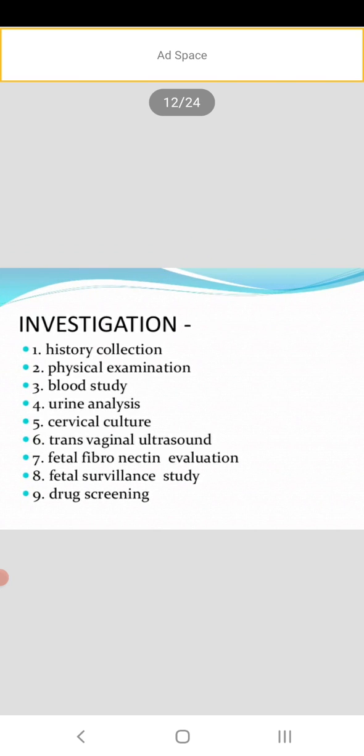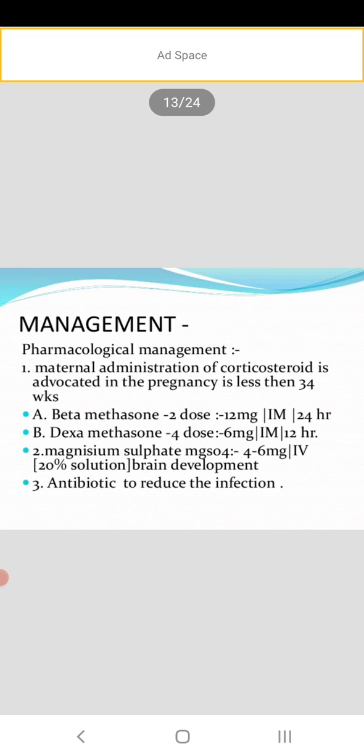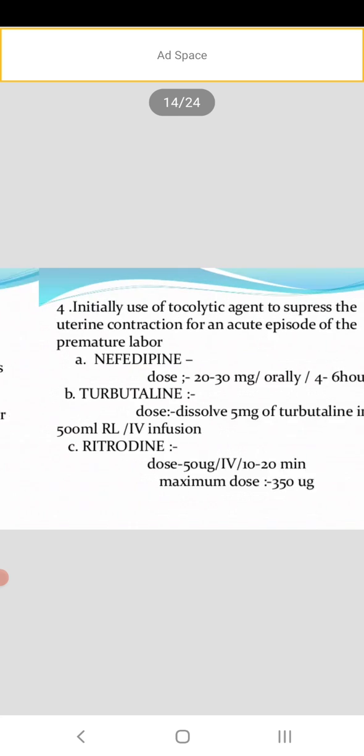Investigation: history collection, physical examination, blood study, urine analysis, cervical culture, transvaginal ultrasound, fetal fibronectin evaluation, fetal surveillance study, drug screening. Coming to the management, pharmacological management: maternal administration of corticosteroid is advocated in pregnancy less than 34 weeks. If the mother is less than 34 weeks, we can administer corticosteroids. Then betamethasone 2 doses, dexamethasone, magnesium sulfate for brain development. Then antibiotics to reduce the infection.